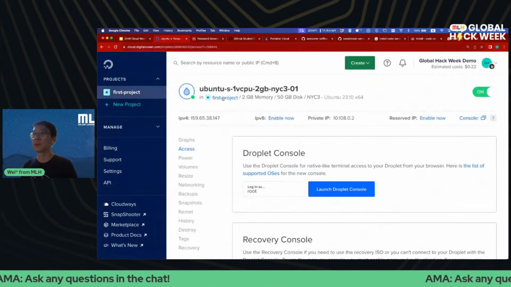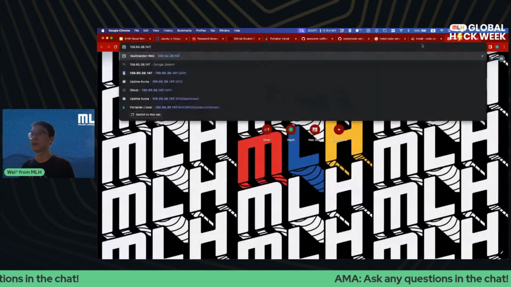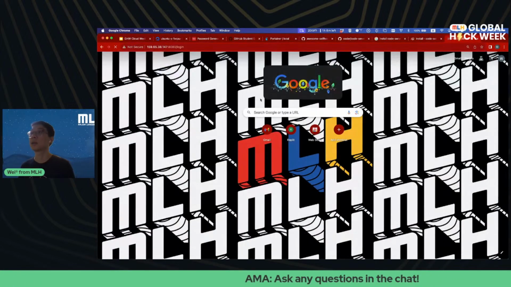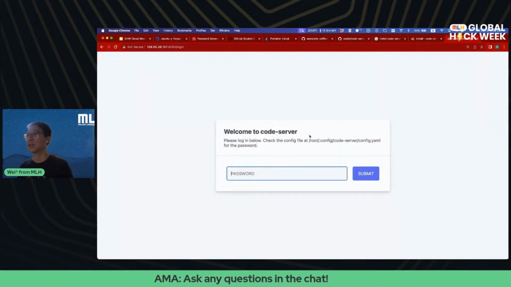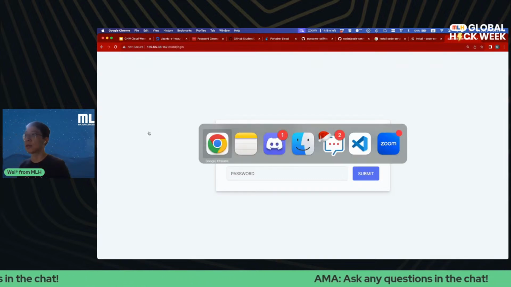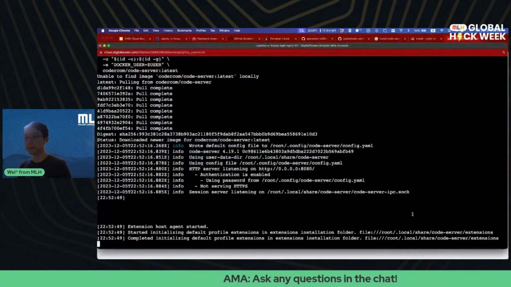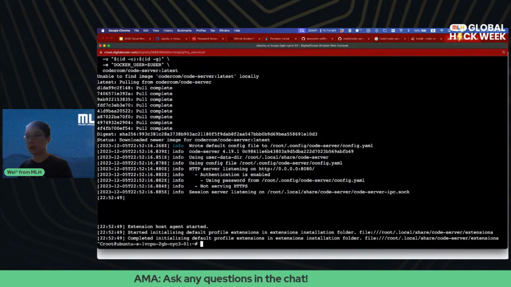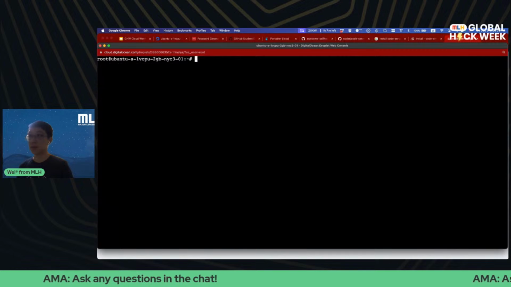Let me grab my IP one more time, port 8080. And we need a password. Okay, so for the password, we actually need to get it from this file, looks like. So I can do a cat.